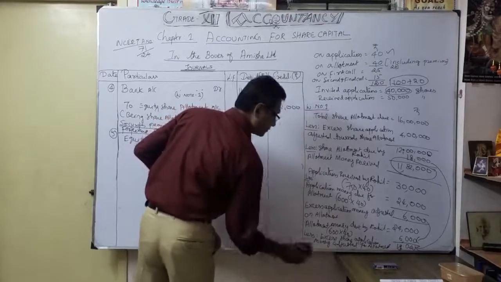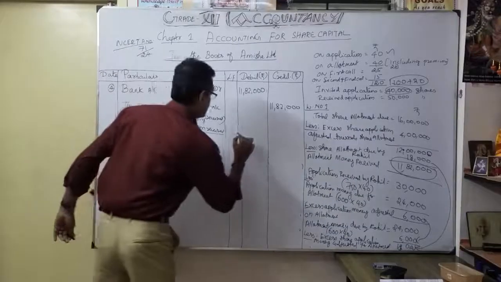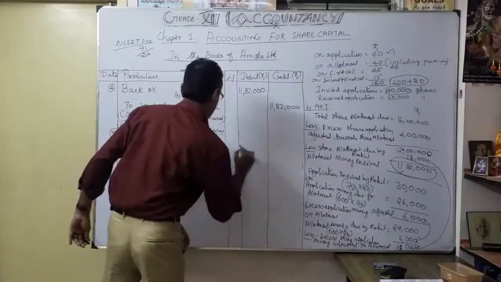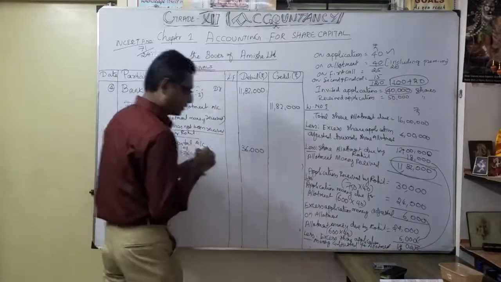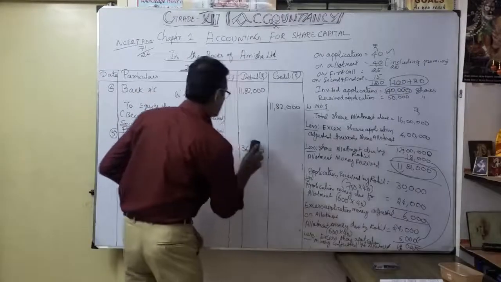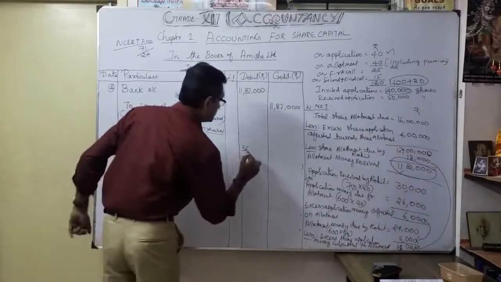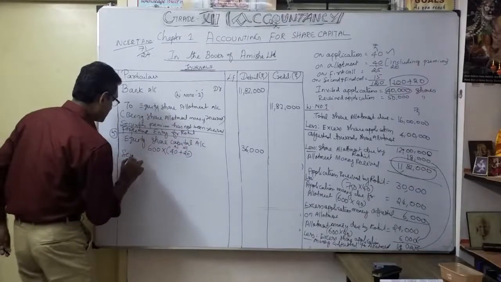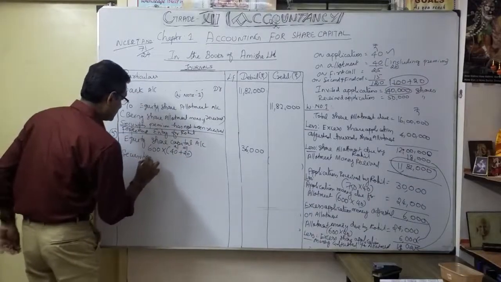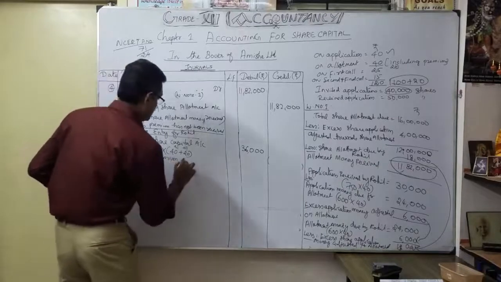Now you understood how you have to make the effect. Equity share capital account 36,000. Thereafter you have to write securities premium reserve account.